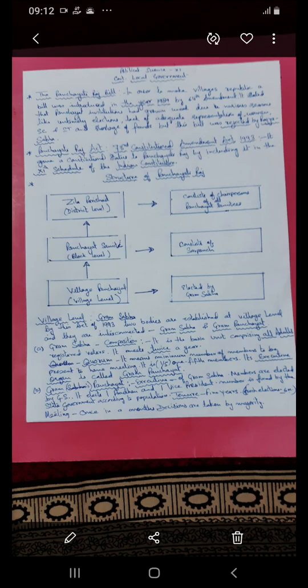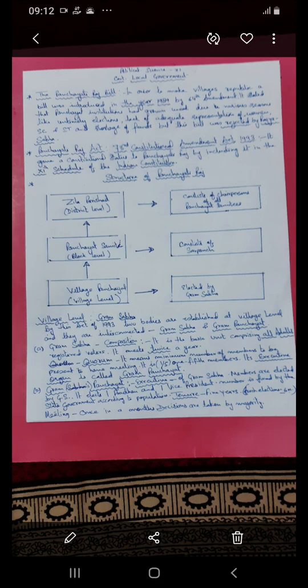And as in Lok Sabha we have a Prime Minister, it elects one Pradhan. Their head is called Pradhan, and one Vice President, Upsarpanch we can say. Then the number of members of Gram Panchayat depends upon the population of the village, and that number is decided and fixed by the state government, because it comes under the state government.